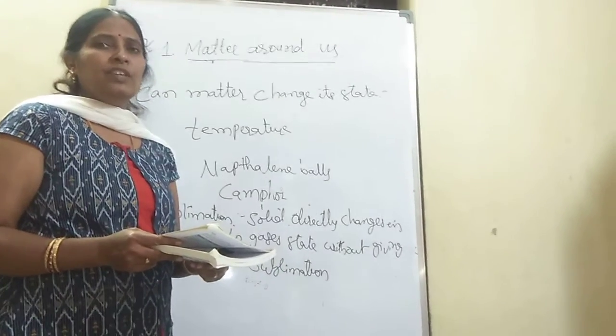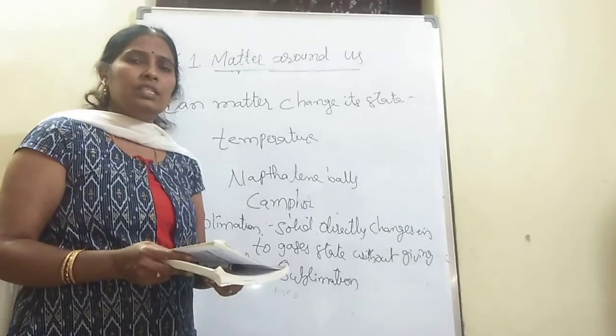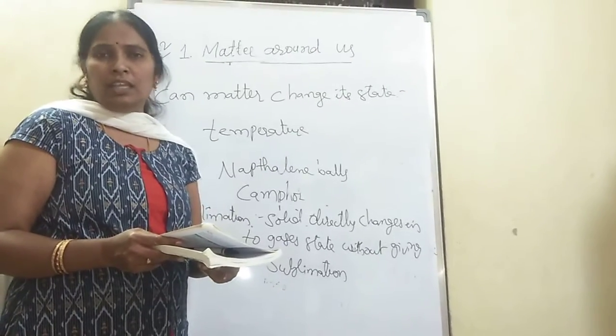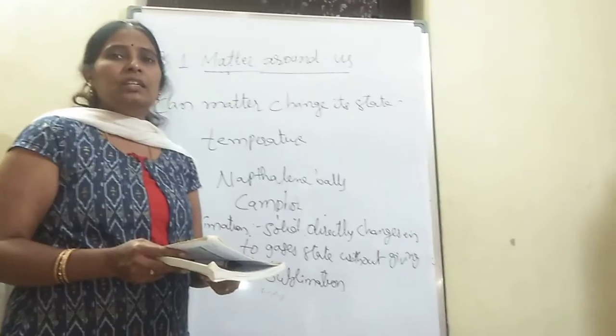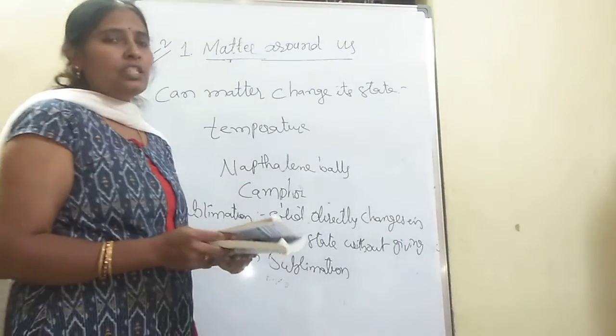If you pack camphor in a paper or naphthalene balls in a compact box, day by day the size slowly decreases. After 1 month, if you open it, you won't find the naphthalene ball there. This shows that the naphthalene ball directly changes into the gaseous state. And that's all for today.